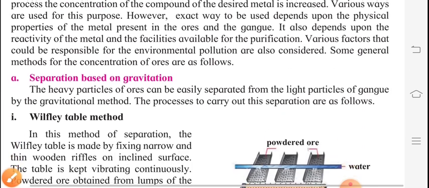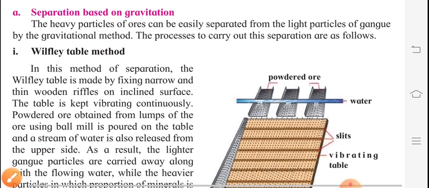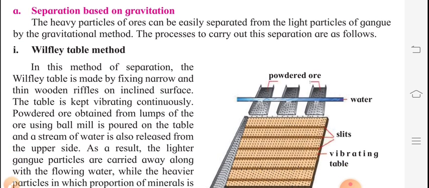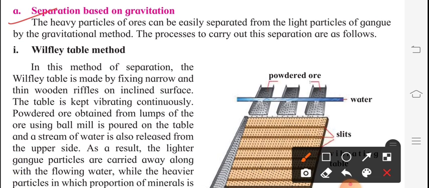The very first method is separation based on gravitation. You know what gravitation is. Gravitation means a heavier object falls down. The heavy particles of ores can be easily separated from the light particles of the gangue by the gravitational method. The processes to carry out this separation are as follows. The first process is the Wilfley table method.